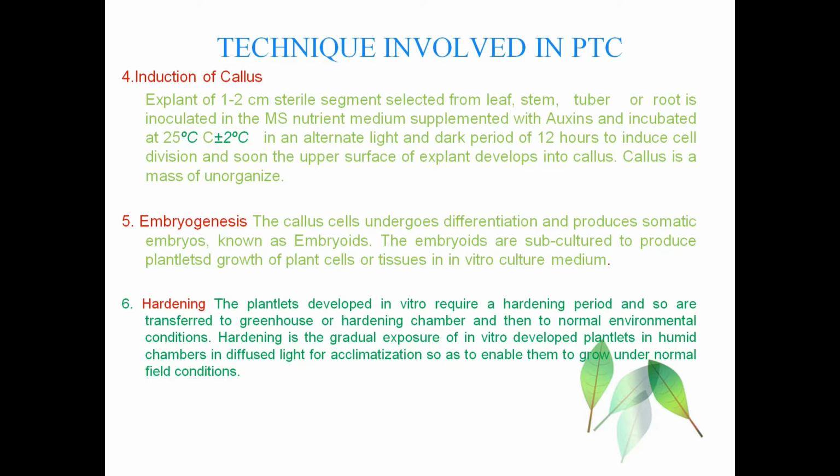This process is called acclimatization, so as to enable the plantlets which were prepared in the humid chamber under controlled conditions to grow under normal field conditions. It is the process of transferring the plantlets grown in controlled conditions into normal field conditions.